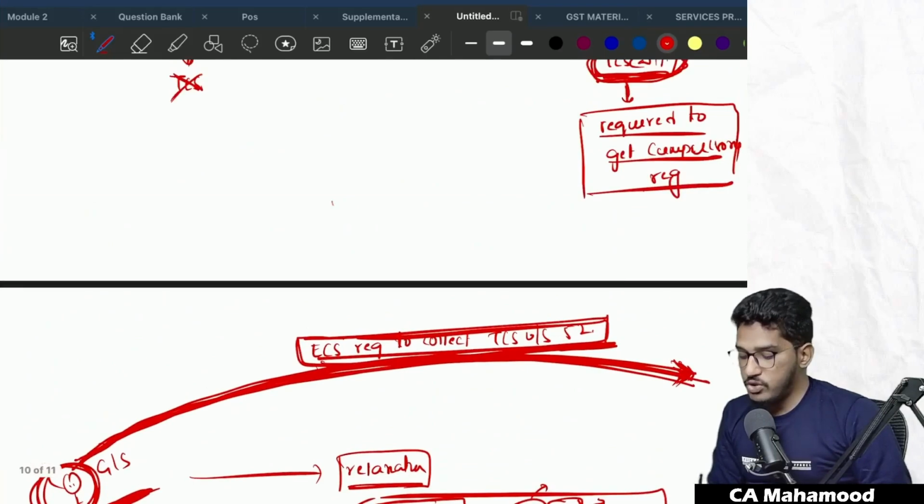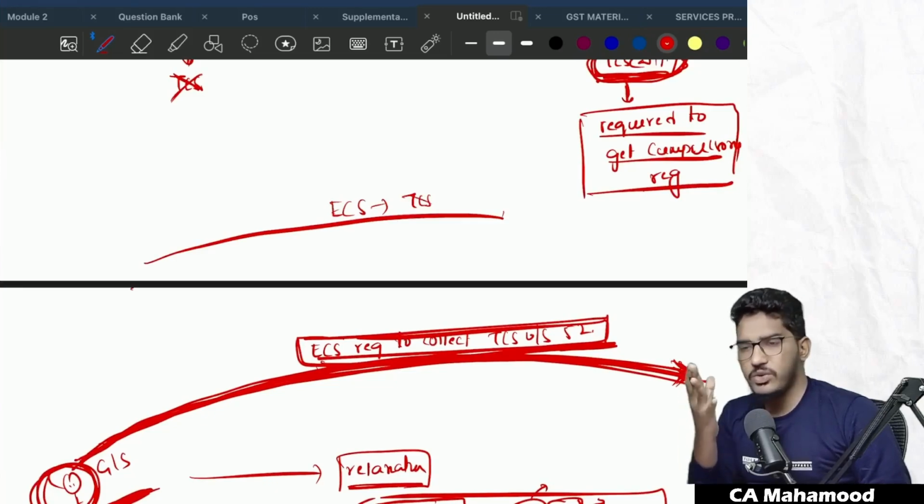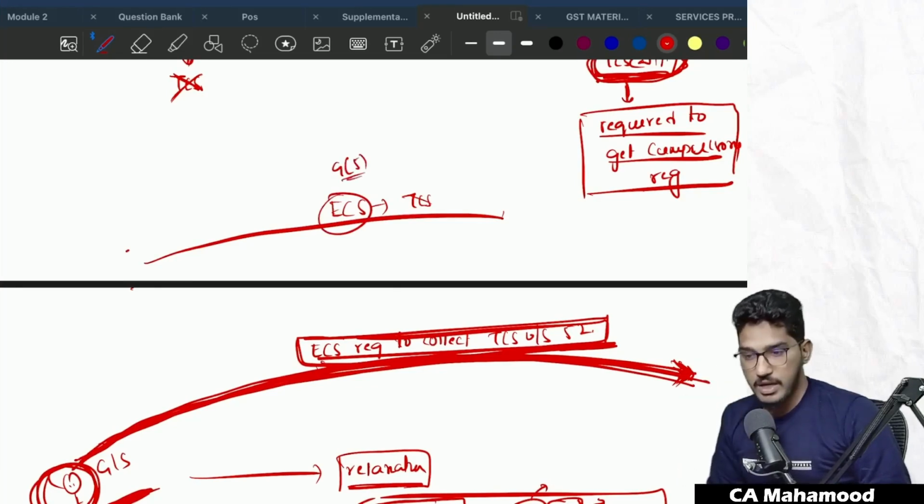If there is an e-commerce operator who is not required to collect TCS under section 52, and you are supplying goods or services through that e-commerce operator, then there is no requirement to take registration. Like if the e-commerce operator is providing services allowed only under 9(5). Take for example Zomato, Swiggy. They are providing restaurant services only, which are notified under 9(5). Sorry, they are not required to deduct TCS under section 52.